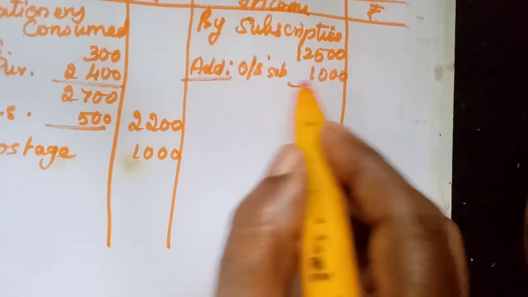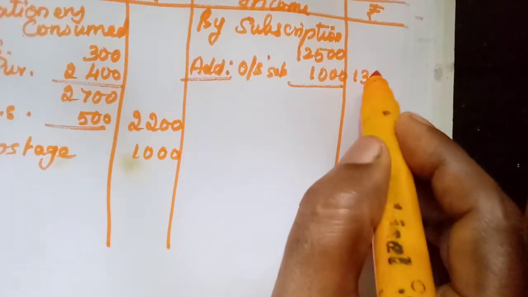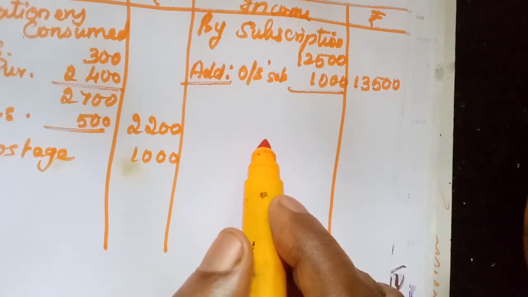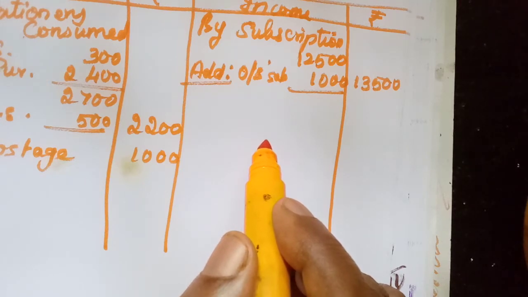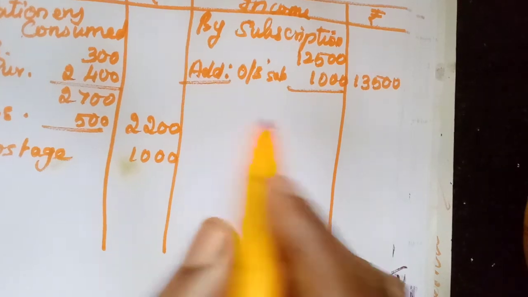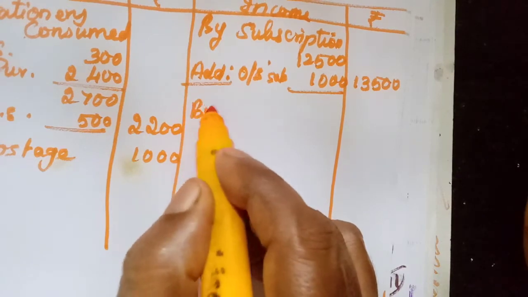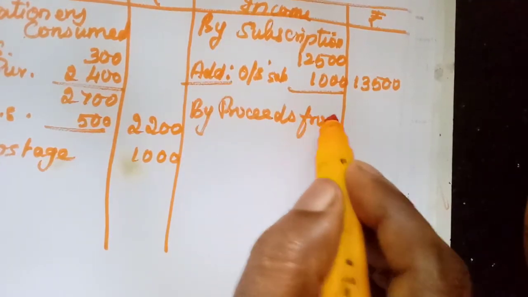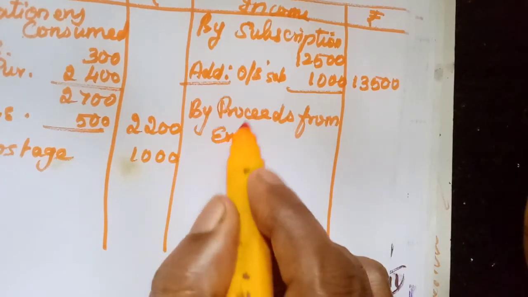So we will get 13,500. Understand? For this one only they have given that additional information 1. Then subscription over. Then proceeds from entertainment, that is one income, by proceeds from entertainment.